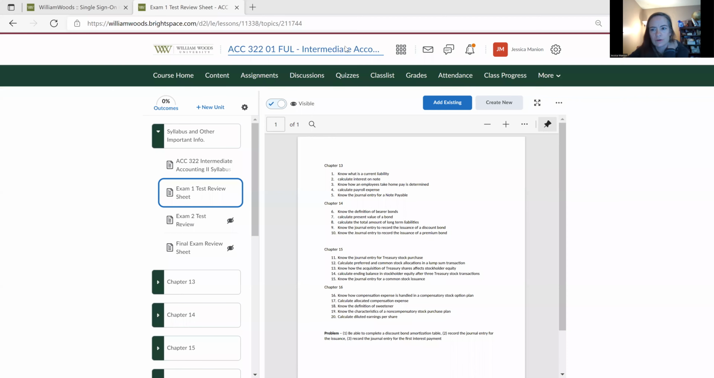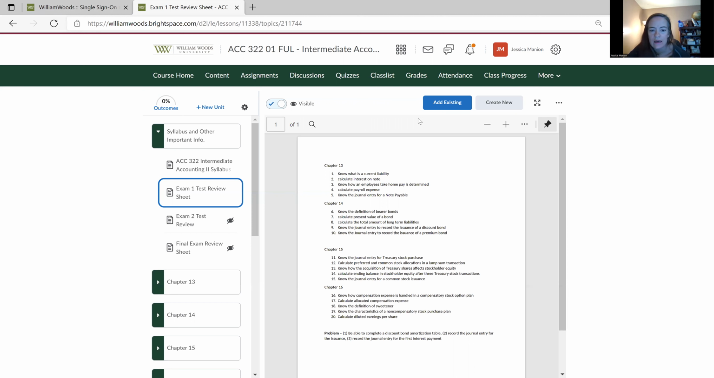So if you go into your Intermediate Accounting course in Brightspace, and then under syllabus and other important information, there is Exam 1 Test Review. I opened it up this morning, so it should be available for all of you to download and to start getting together your study guide. We're going to go over it together today. And then on Monday, when we come back, we'll do some of the calculations to review further and get some more practice with it.